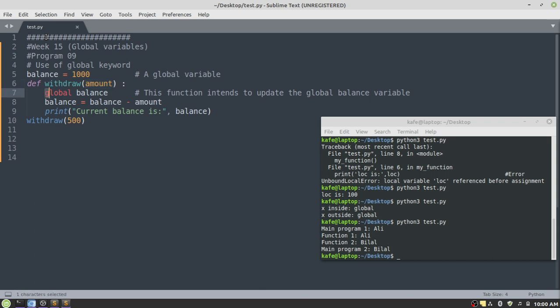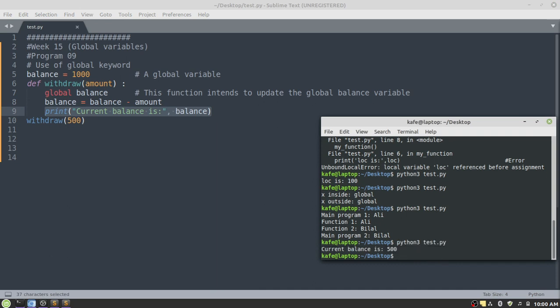Next, I want to modify the balance global variable, so I have to use the global keyword. And in line number 8, we have the balance. New balance is like balance minus amount. So 1000 minus 500, the new value is 500. 500 will be assigned to this balance variable. And then in the next statement, I'm going to display the value of the balance. The current value is 500. So it will display 500 on this.